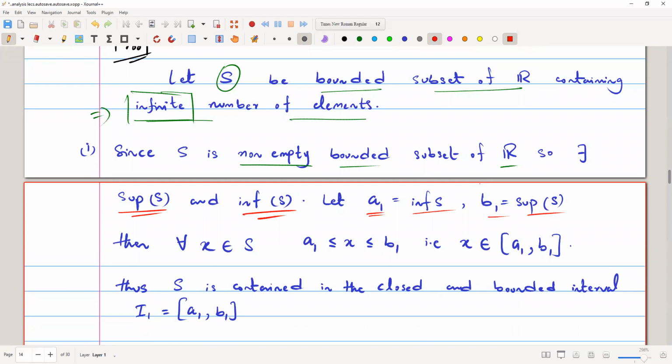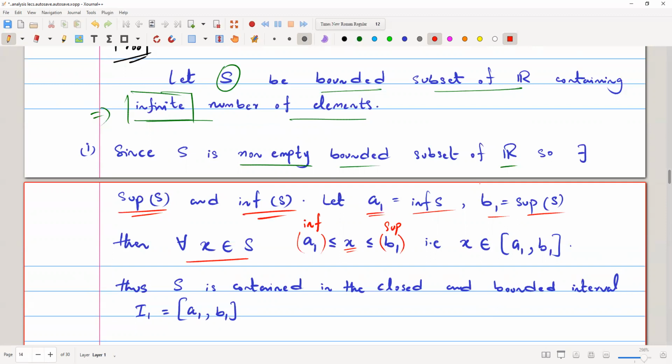Then for every x belonging to S, the supremum is the largest value of the set and the infimum is the smallest value of the set. So every element x of the set will be greater than or equal to its infimum and less than or equal to its supremum.